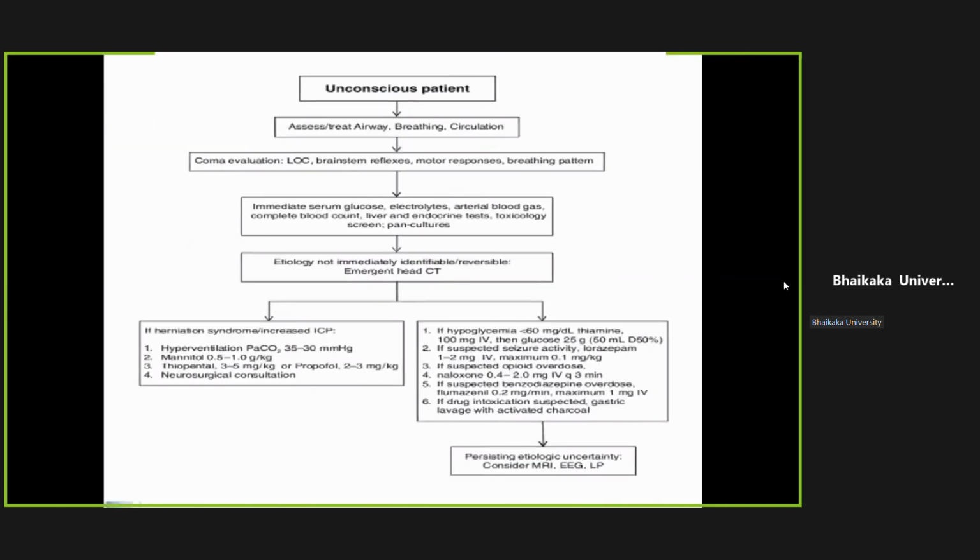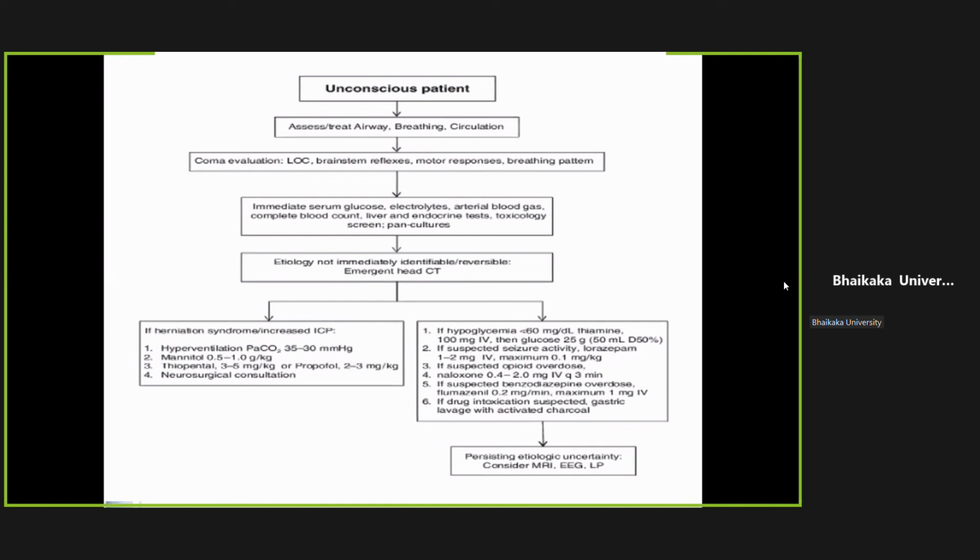How do we manage? This is the last slide of today's presentation. Whenever any unconscious patient comes to us with a history of trauma or something, we stabilize the neck, we secure the airway with the help of intubation if needed, oxygenation, IV line. We check for sugar. If it is hypoglycemia, then we just give sugar and the patient will become normal, and thiamine. If there is no regaining of consciousness, then we take a proper history along with a detailed examination.